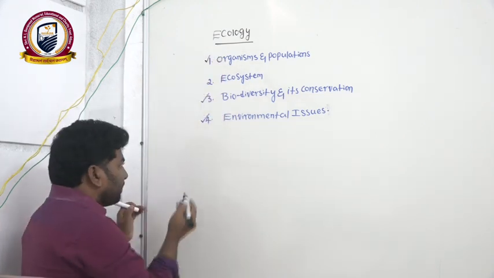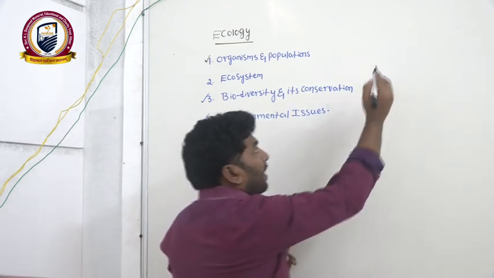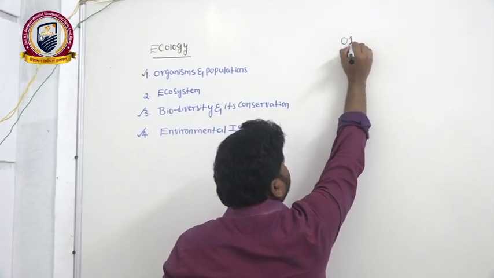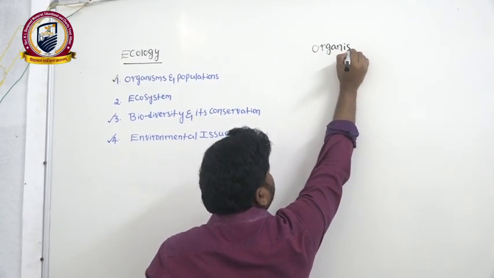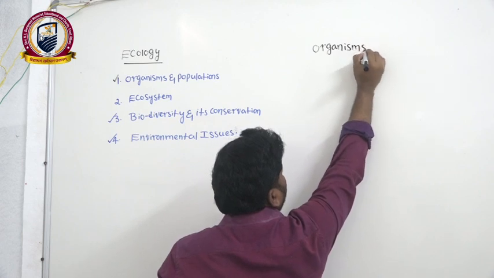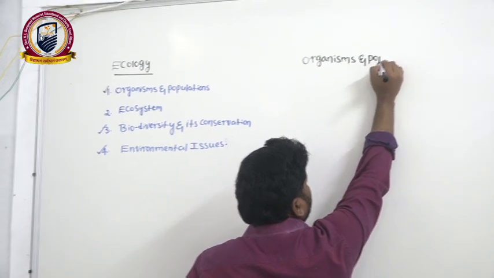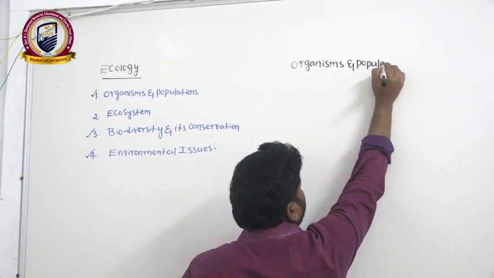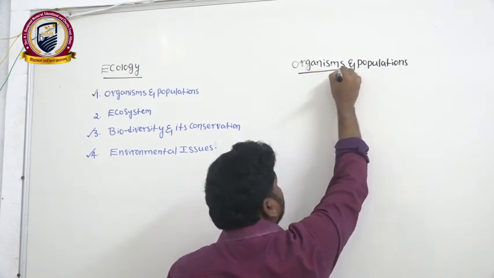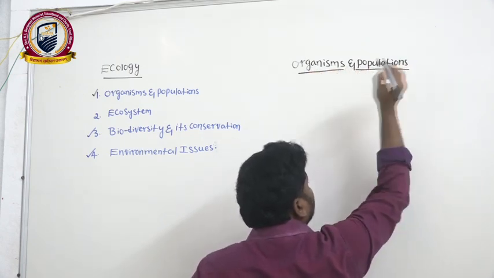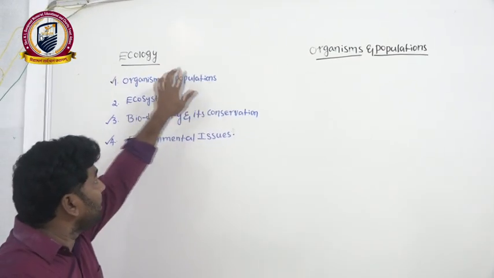Right? See here. First of all, we will take our introduction. Organisms and populations. Okay, today we will start with a new chapter, that is organisms and populations.